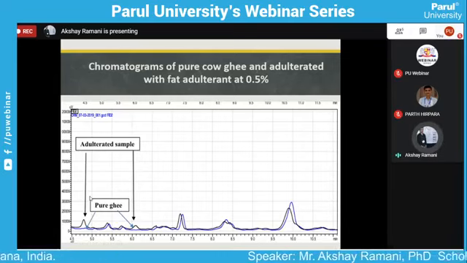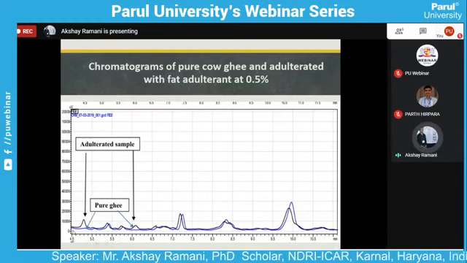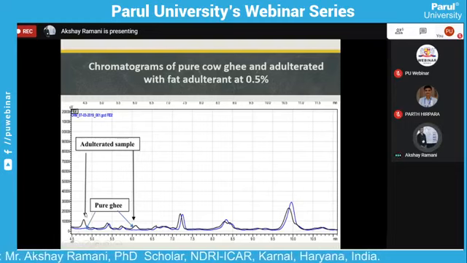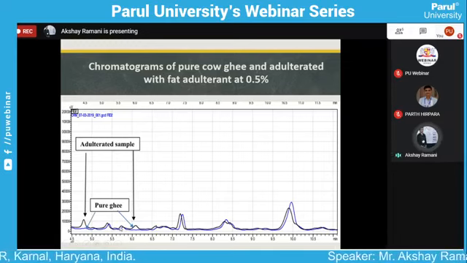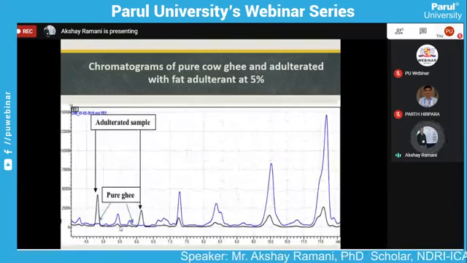Now we saw in the next slide the chromatograms of pure ghee and ghee adulterated with 0.5%, the lowest level of adulteration that has been detected. Here we saw it is almost the same. The pure ghee sample line is blue, and the adulterated sample is black. Here we show that all types of analytes are mostly similar in peak, area, height and retention time. So there is no visible difference, and also no calculable difference, as compared to the 2.5%.